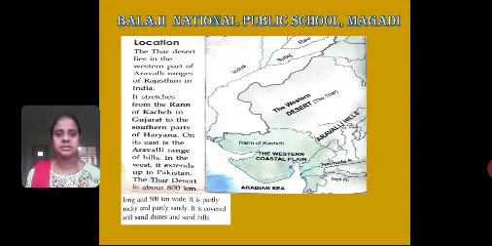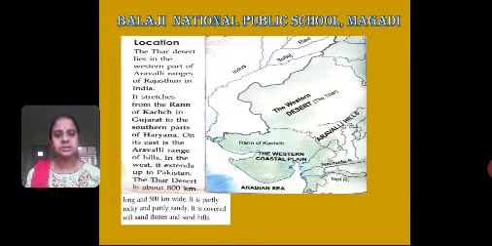The Thar Desert is about 800 kilometers long and 500 kilometers wide. It is partly rocky and partly sandy. It is covered with sand dunes and sand hills. Children, when it comes to the location of our desert region in India, the desert lies in the western part of our India.